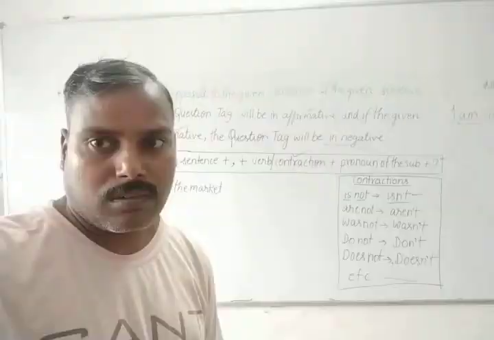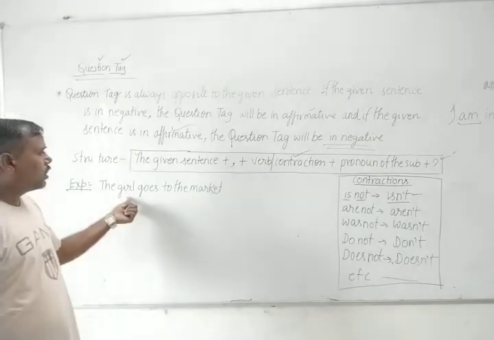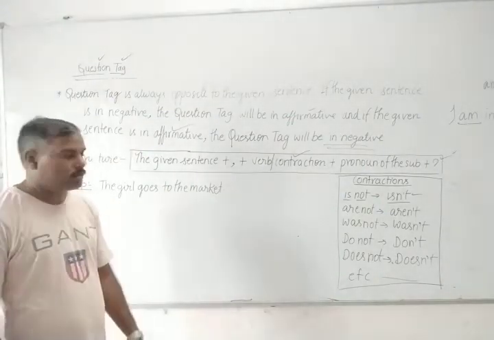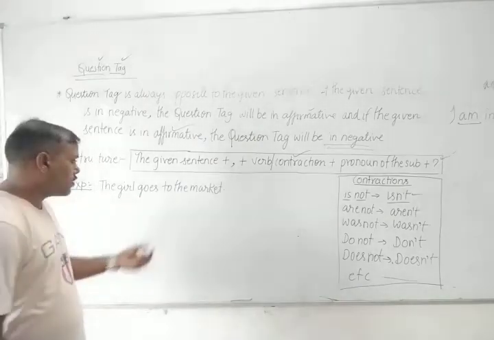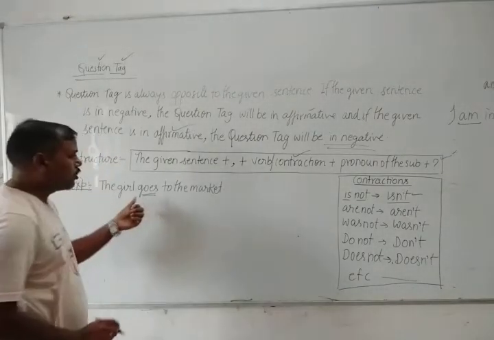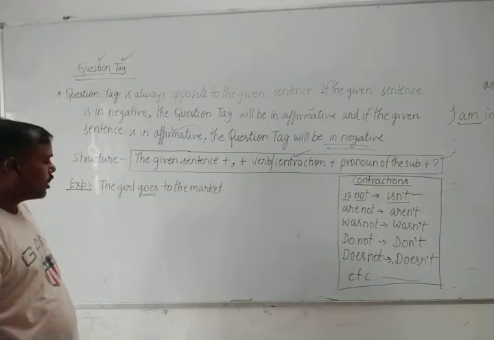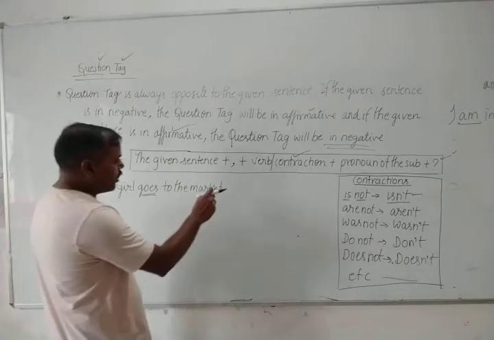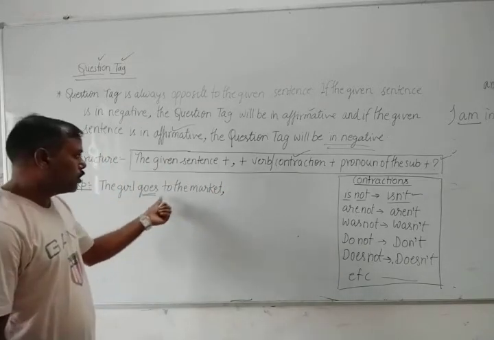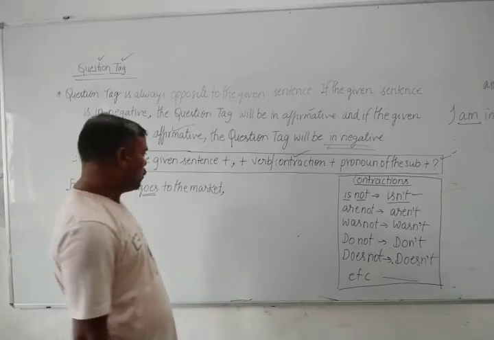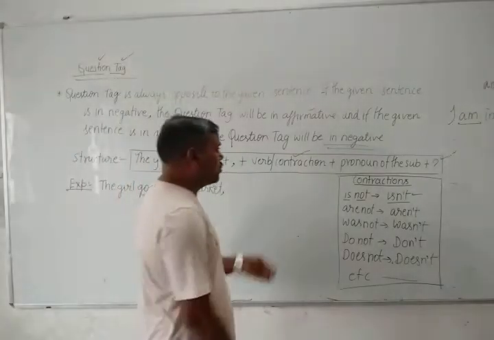Okay children, the next example is given. The girl goes to the market. That's our given sentence and it is in affirmative because there is given goes. So first, according to the structure, you have to write your given sentence that is already given, and in place of the full stop you have to put a single comma. The girl goes to the market. Now that is your affirmative sentence. It means you have to use contraction.